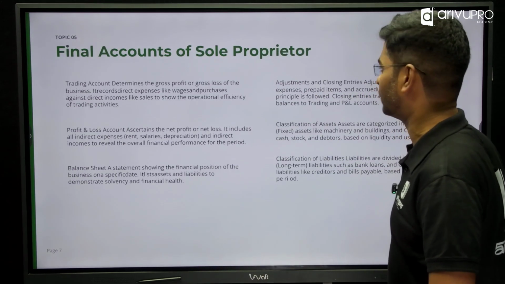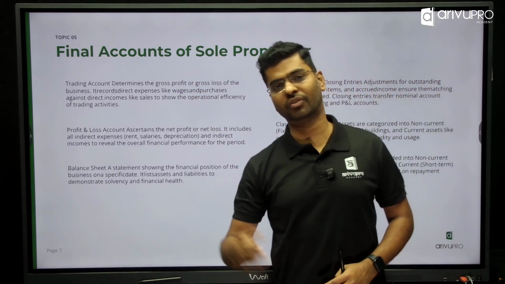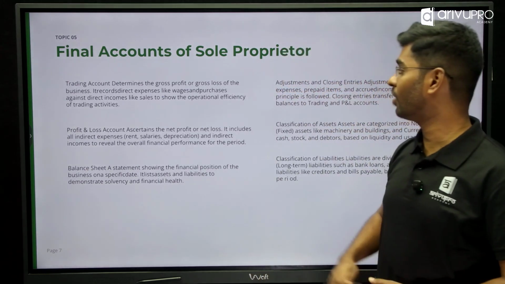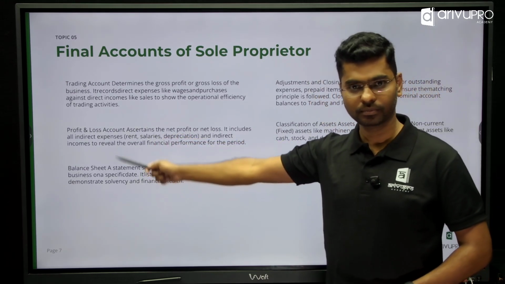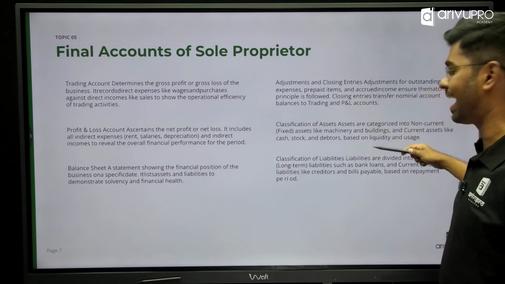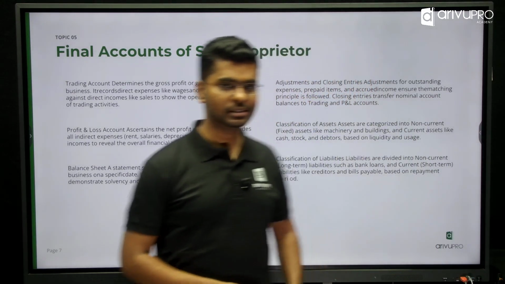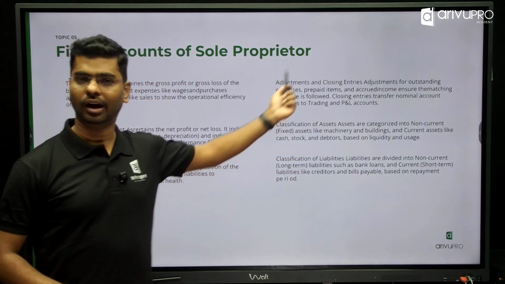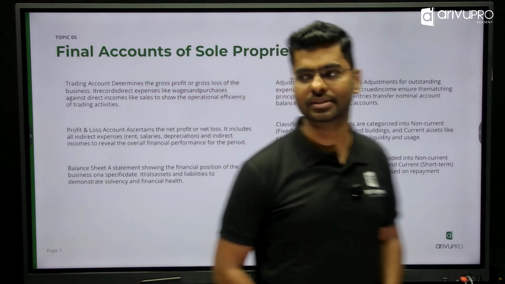Now let's look into the next topic, which has got to do with your final accounts. When we talk about final accounts, it starts from where your chapter 2 ends. That is, with the help of your trial balance, how are we going to prepare the trading account, profit and loss account, and balance sheet. Then we have adjustments, classification of assets, and classification of liabilities. Pretty straightforward chapters, 6 topics again. Something you might have a little bit of difficulty with is your adjustments. Otherwise, more or less, it's a pretty straightforward chapter at the CSEET level.